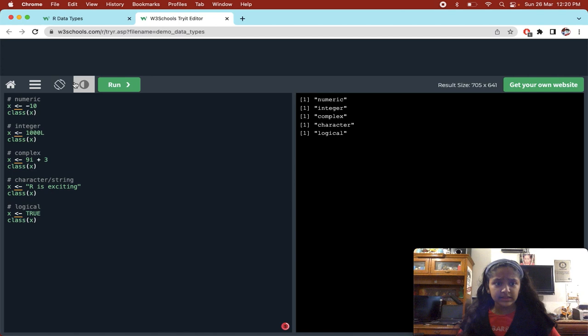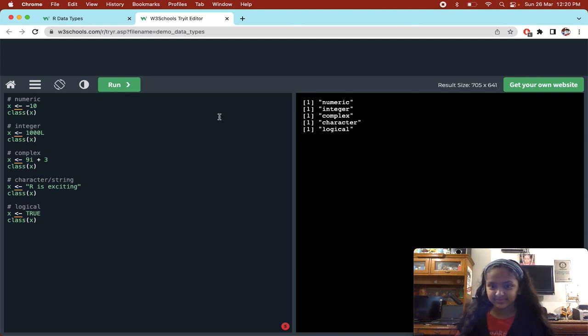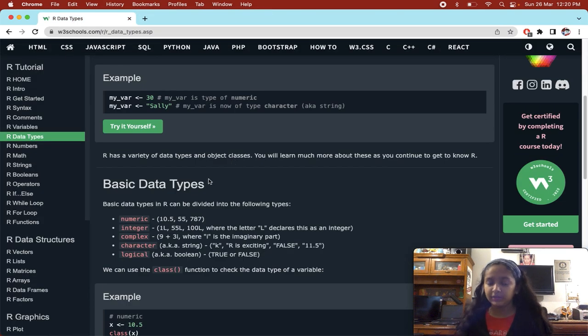What type is it? Let's see. It is a numeric type. So in numeric, you can have decimal numbers, negative numbers, positive numbers, basically integers.